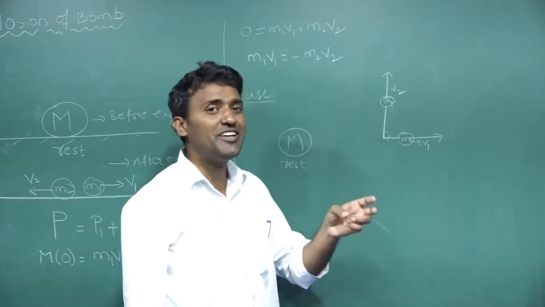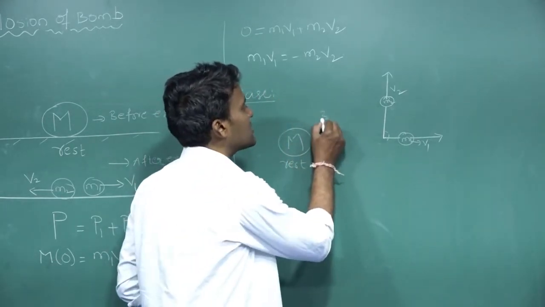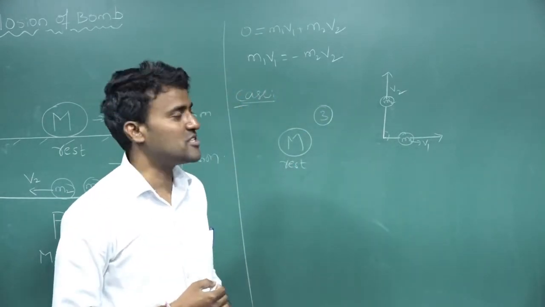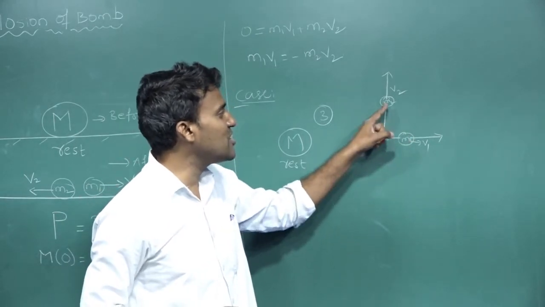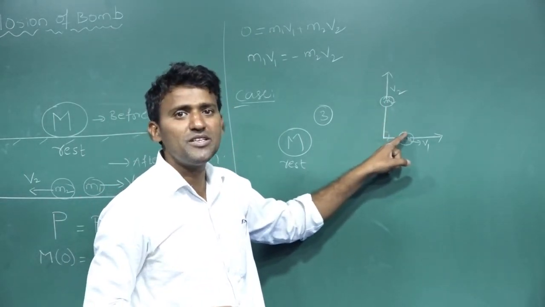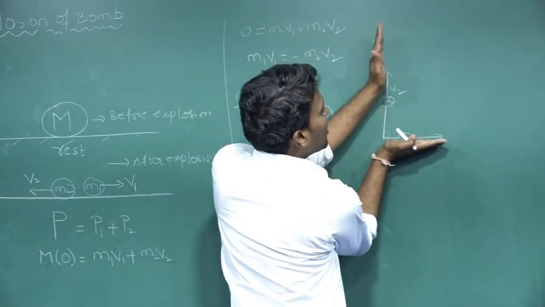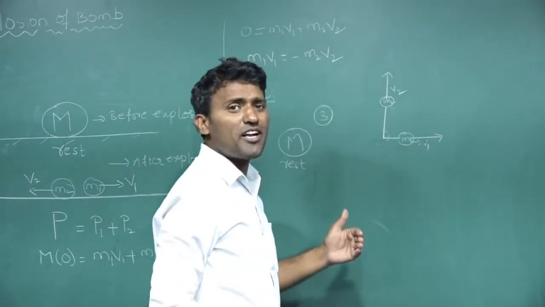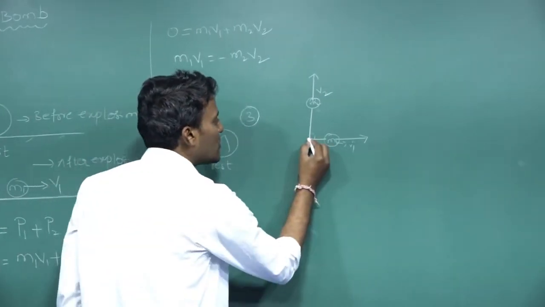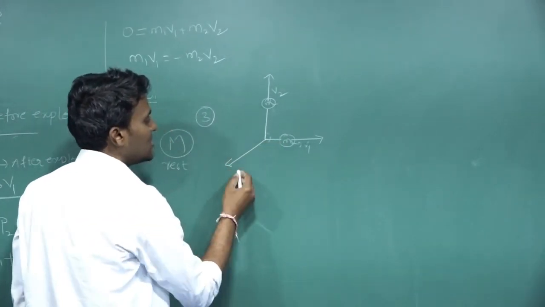So before explosion, the bomb is at rest. After explosion, it is divided into 3 pieces. Two pieces are moving perpendicular to each other. One piece is moving along this direction, one piece is going along this direction, isn't it? What about the third one? The third one will move along this direction, isn't it?